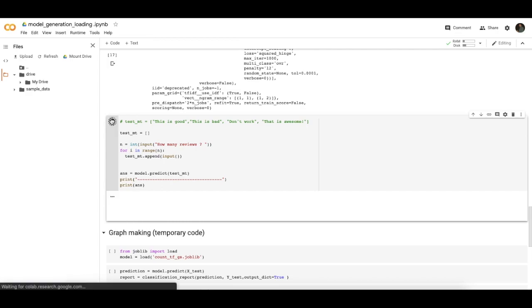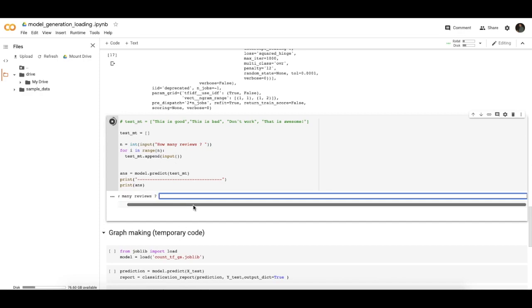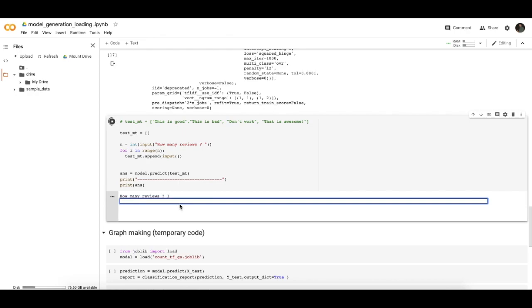Now I run my model again to test another classification for review 1. This product is good as well as bad.